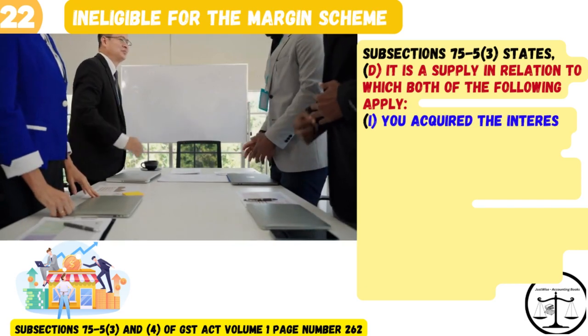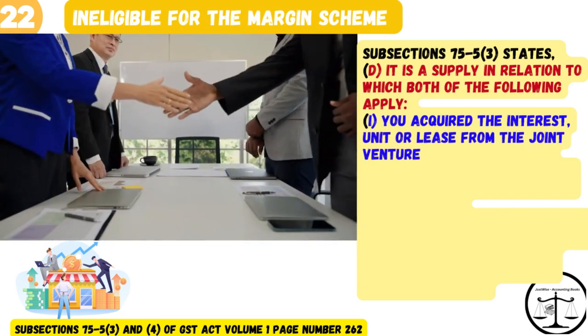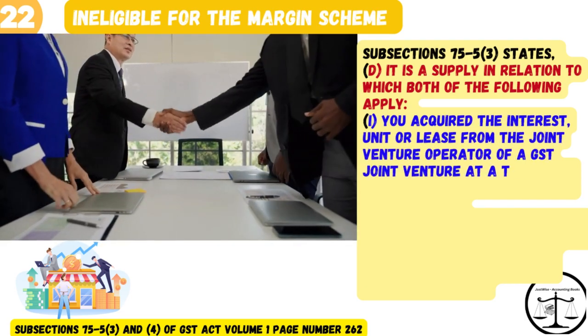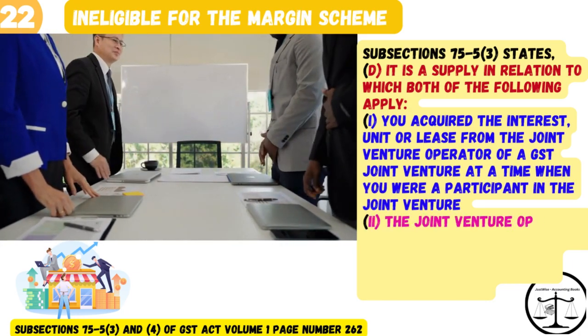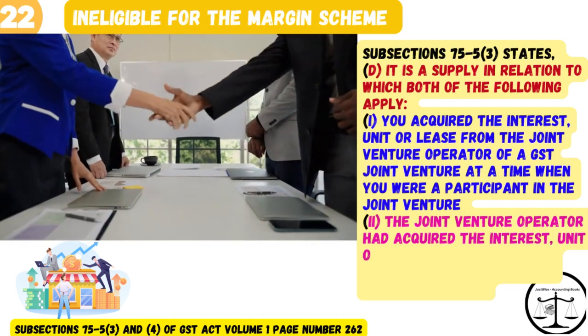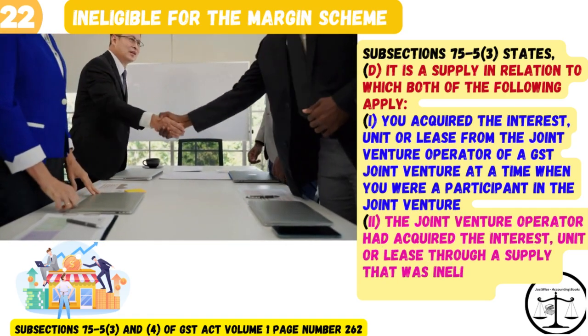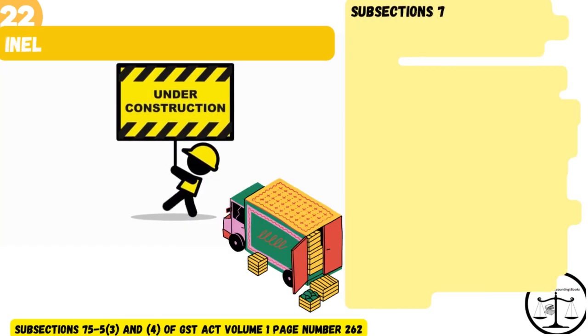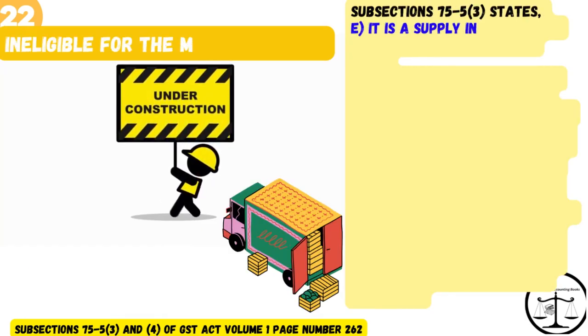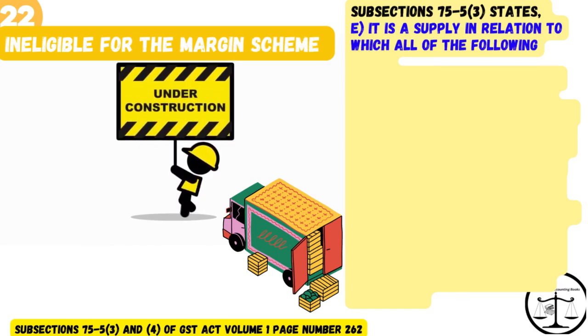You acquired the interest, unit or lease from the joint venture operator of a GST joint venture at a time when you were a participant in the joint venture. 2. The joint venture operator had acquired the interest, unit or lease through a supply that was ineligible for the margin scheme, or E. It is a supply in relation to which all of the following apply. 1.